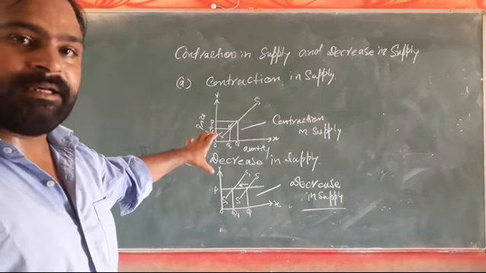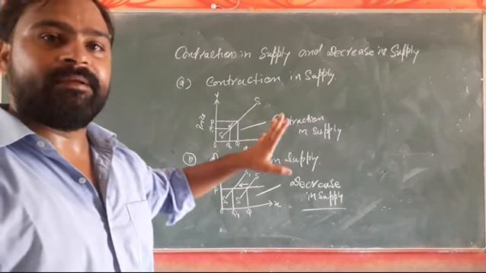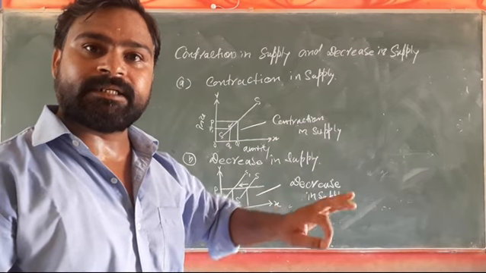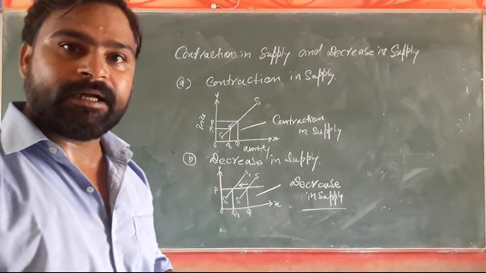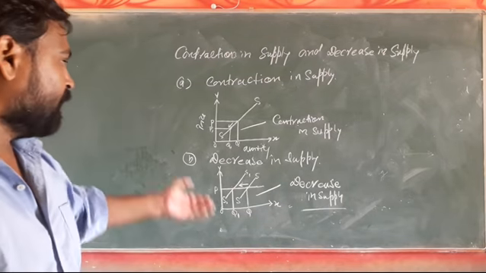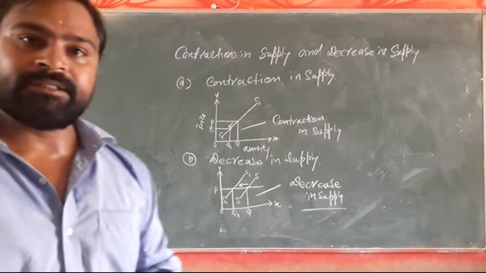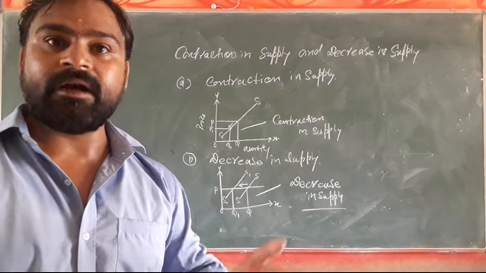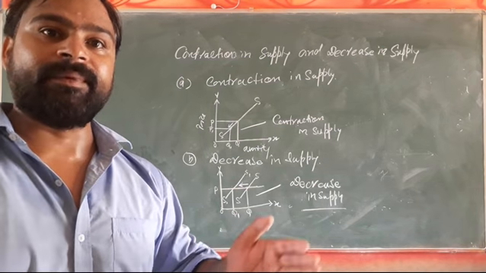So now understand this. Contraction in supply means where the supply decreases as a result of decrease in the price of the commodity and other things remain unchanged. And decrease in supply is the result of change in other factors where price remains constant.